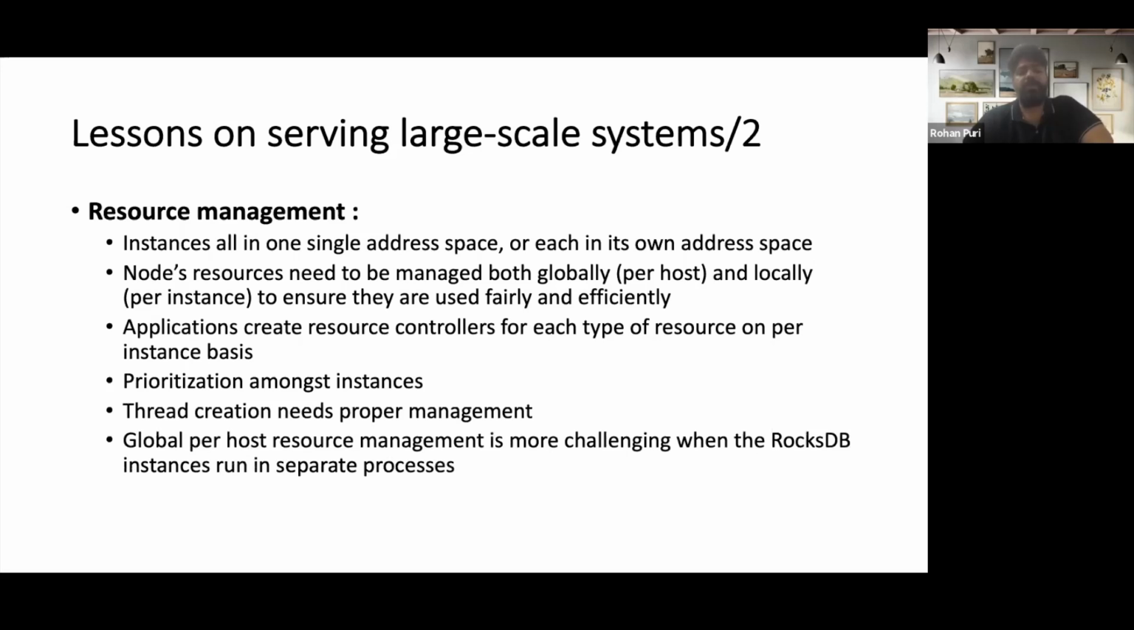Yeah. So since RocksDB instances may run in separate processes, managing resources globally per host becomes a challenge, because then coordination is required.